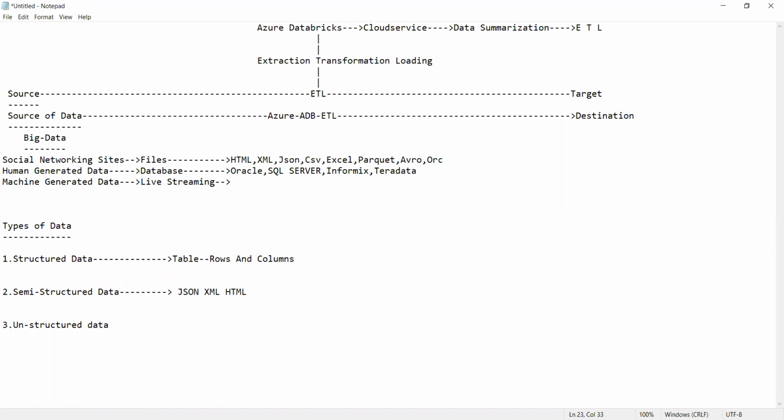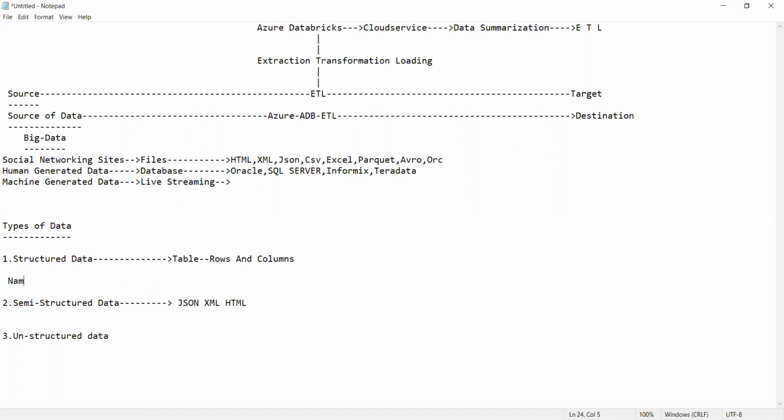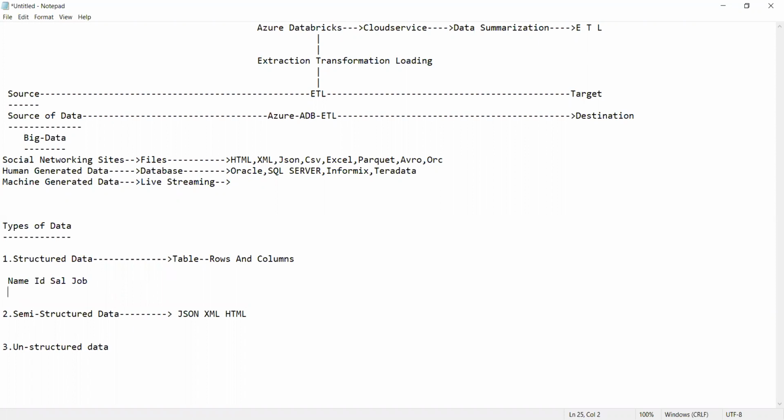You already know this, but I wanted to tell you for clarity. Here you have name, ID, salary, and job. Name is Alien, ID is something like this, salary is 3000, and job is clerk.